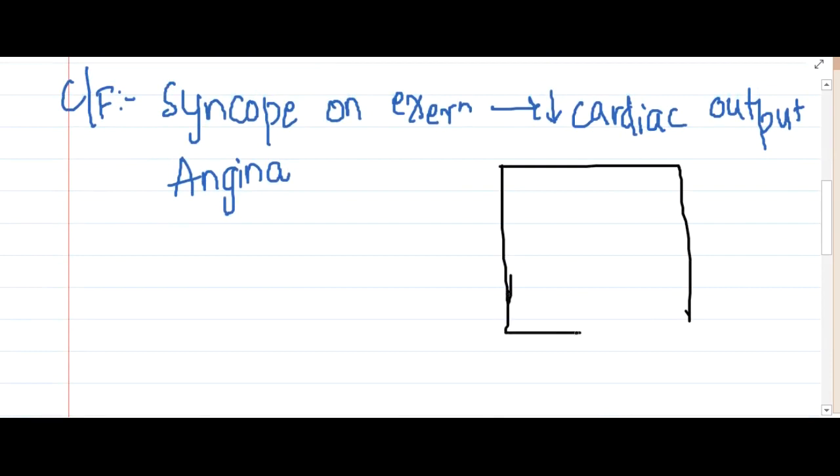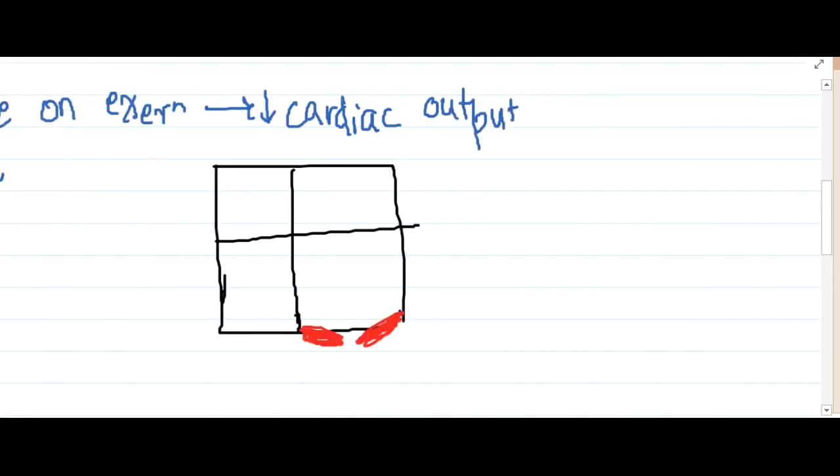What is the hemodynamics of aortic stenosis? So if this is the heart, here we have the aortic valve which is thickened. Now it is difficult for the aortic valve to open. So in order for the aortic valve to open, the left ventricle has to generate a high amount of pressure to open the calcified or stenosed aortic valve. So as a result, because it is difficult to open, first and foremost, I will write it here: there is aortic stenosis.